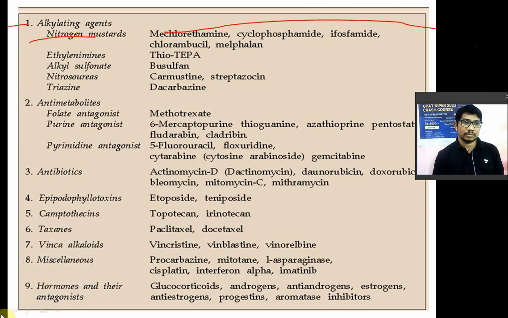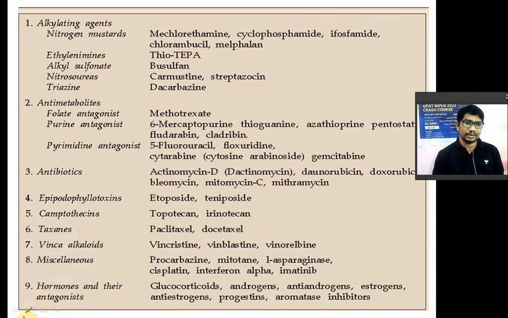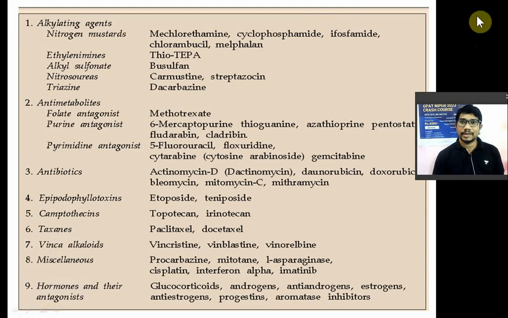They cause generation of a radical, a methyl or ethyl radical, which will alkylate the DNA bases. Mechlorethamine can cause vasculitis. Cyclophosphamide can cause hemorrhagic cystitis. The drug used for hemorrhagic cystitis is mesna. Chlorambucil has neurotoxicity. Melphalan also has neurotoxicity.